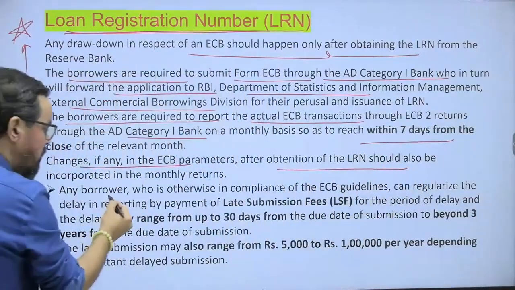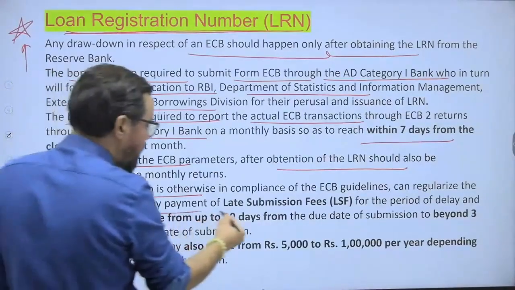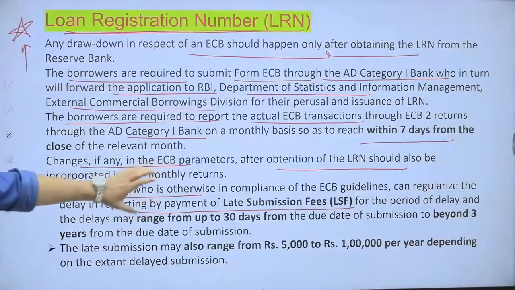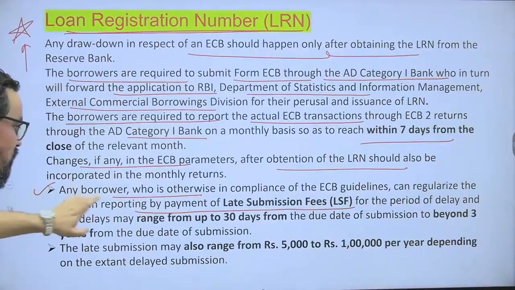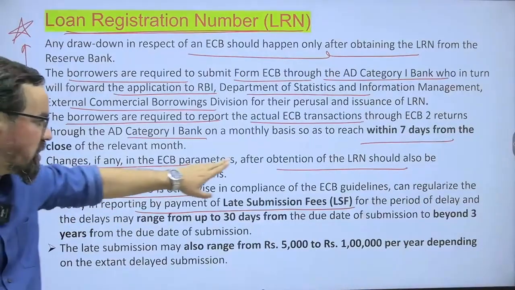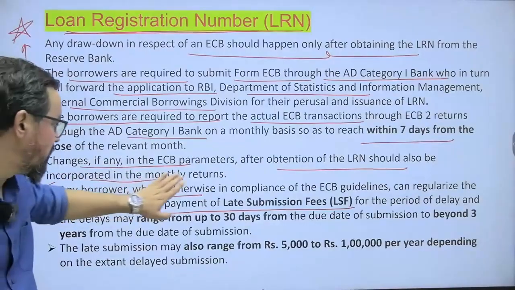So any borrower who is otherwise in compliance with ECB guidelines can regularize the delay in reporting by payment of late submission fee. Okay? So now this is again a very important point. This was part of the previous year's paper. Any changes, if any, in the LRN should be incorporated in the monthly returns.